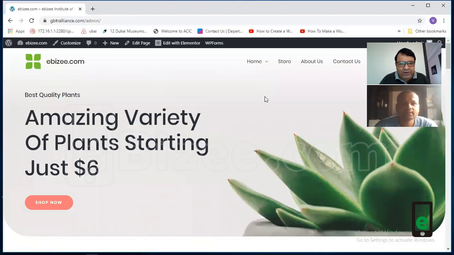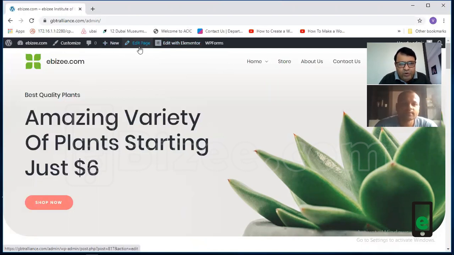Now we have come to the website. I want to show you something. There are two buttons here. One is Customize. Can you see this button? Customize. And one is Edit with Elementor. And then there is a third one which is called Edit Page. Now, you never use this Edit Page. Never. Why? I will tell you why.